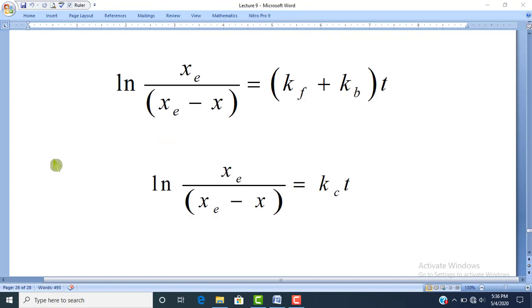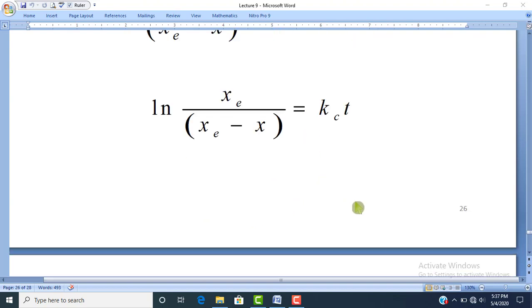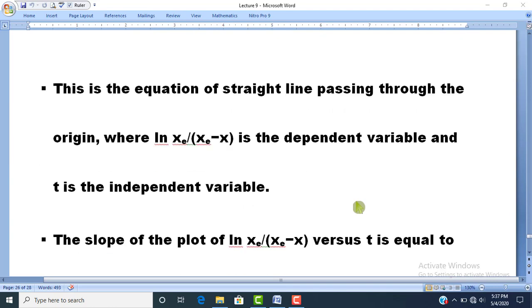Similarly, now we can simply write this equation, because the sum of kf and kb is equal to Kc, and this Kc is called the equilibrium constant. So we can write this equation ln(xe/(xe − x)) is equal to Kc into t. Dear students, this is the equation of a straight line passing through the origin.